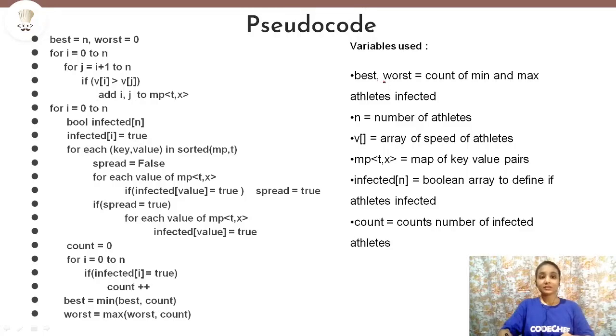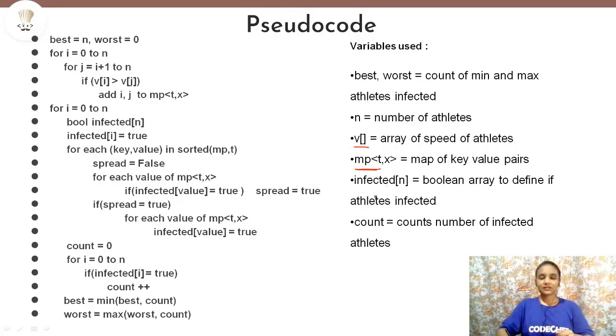First, we'll discuss the variables that we'll use in our pseudocode. The best and worst variables will count the minimum and maximum number of people that will get infected respectively, and n is the number of athletes. Then v is an array of size n, which will consist of the speed of the athletes. Then mp is a map which contains the key as a time and position pair, and the value as the athletes which will intersect at that particular time and position. So this is a map and it is named mp.